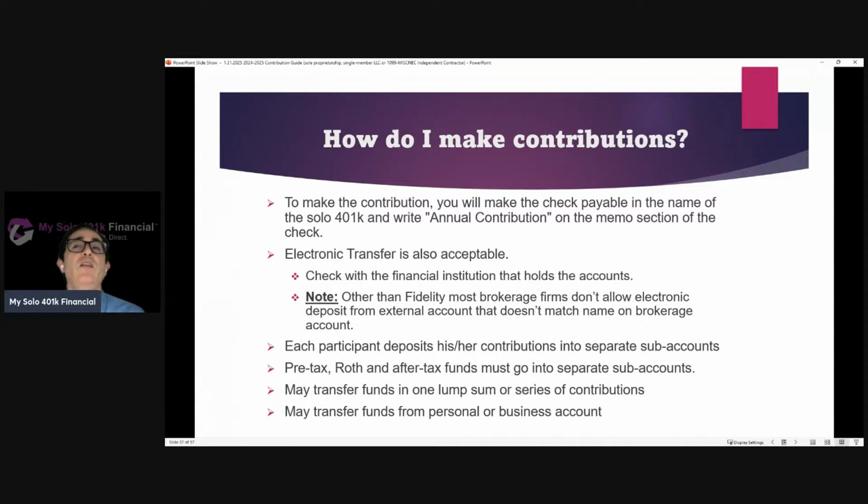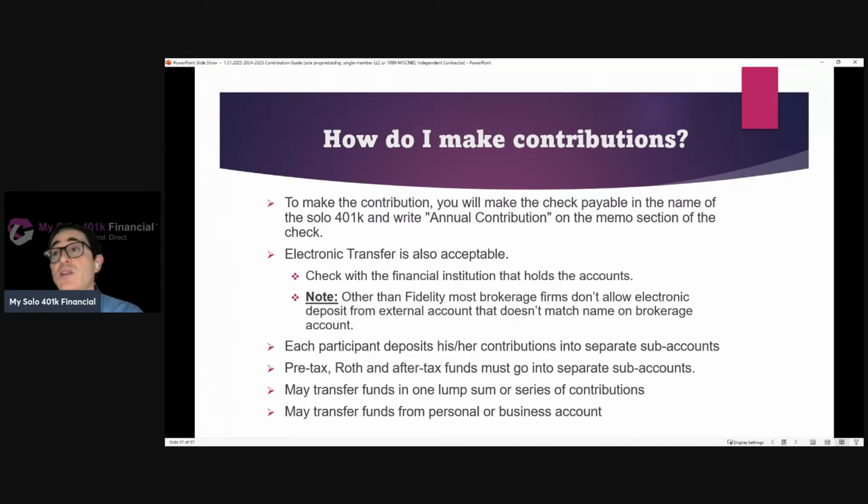Each participant is going to deposit his or her contributions into separate sub-accounts. You need separate accounts also if you're going to have pre-tax, Roth, and after-tax. This is how you might end up with 6 accounts, right? If you've got 2 participants, and each person is making pre-tax, Roth, and after-tax contributions, that's a total of 6 accounts.